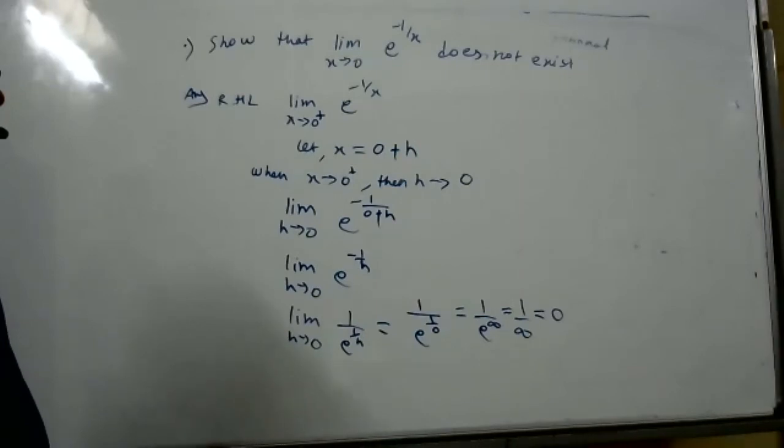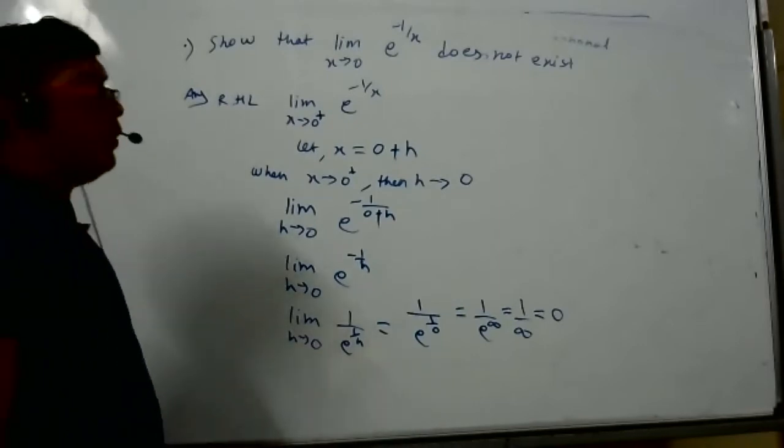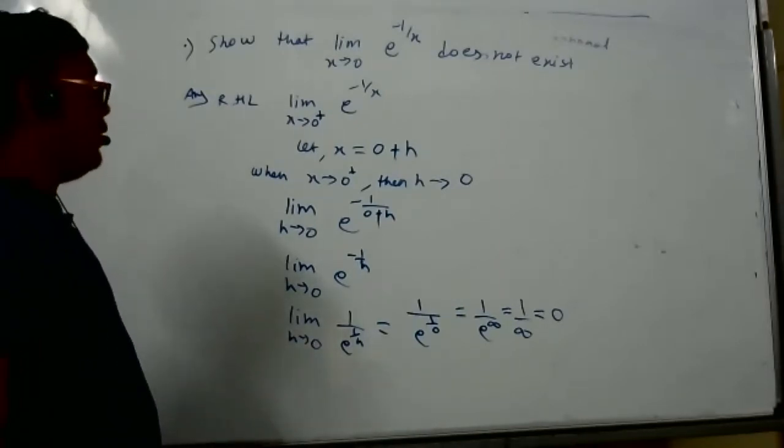Hey, shall I teach again? Okay, so any integer divided by infinity is 0. Correct. So what happened? LHL was infinity, RHL is 0. Are they equal? No, they're not equal. So the limit does not exist.